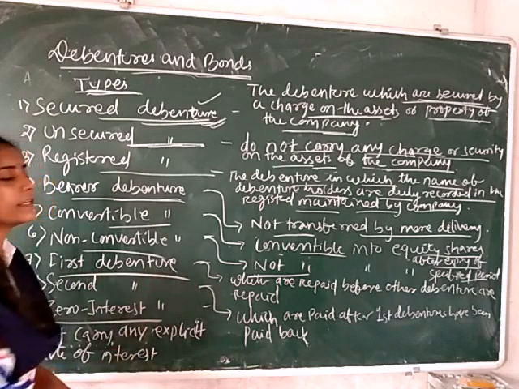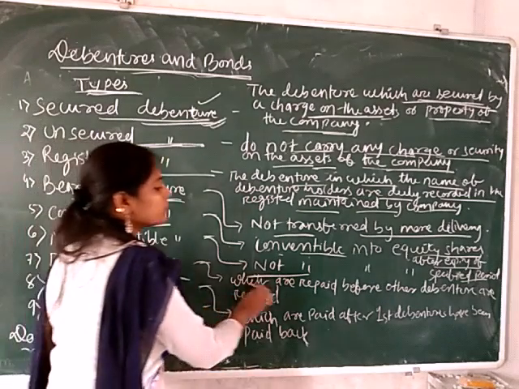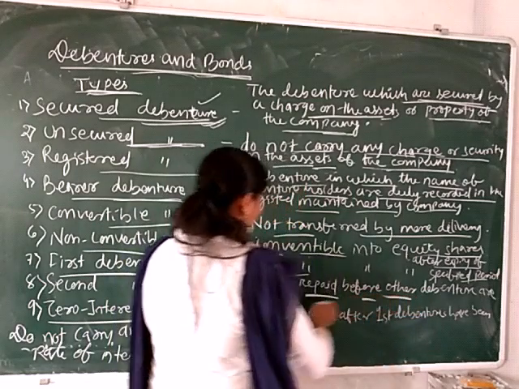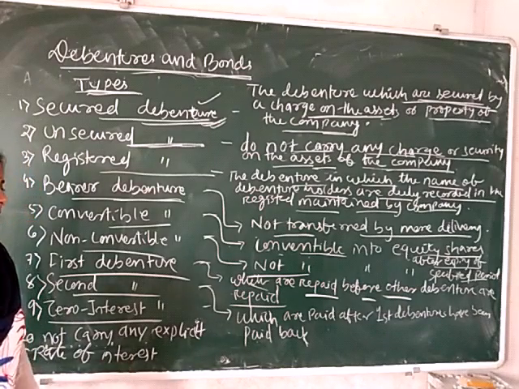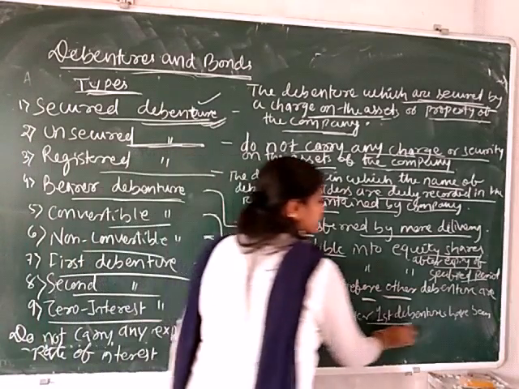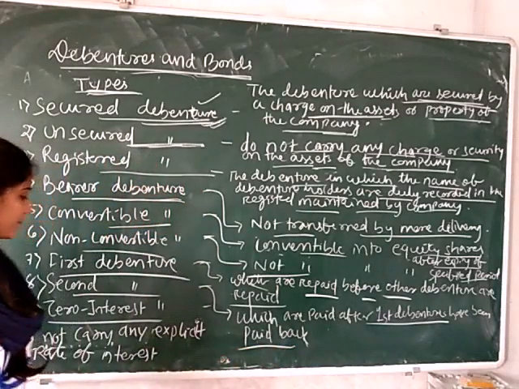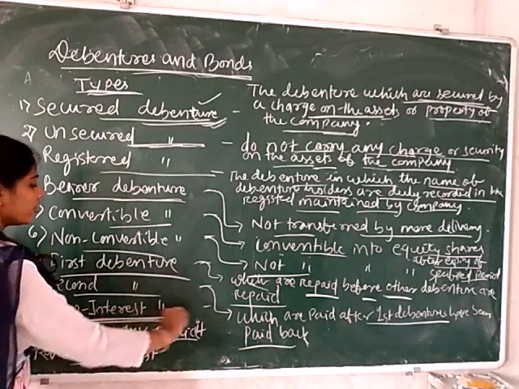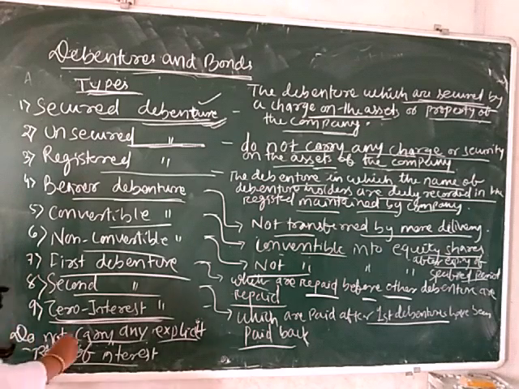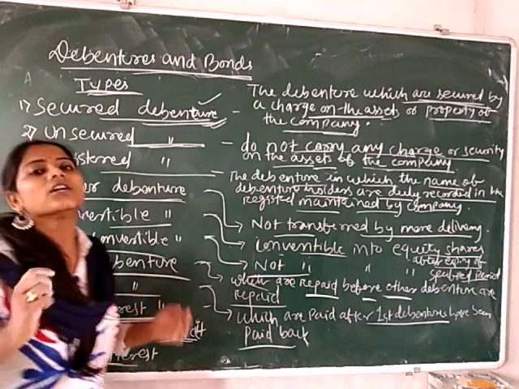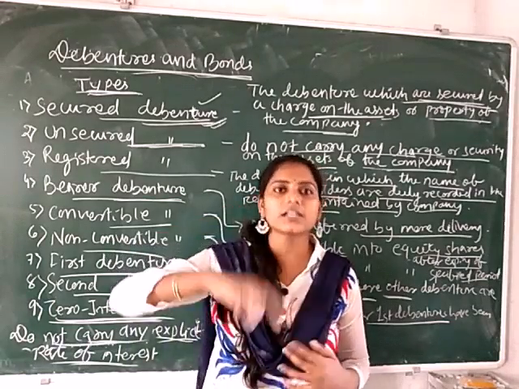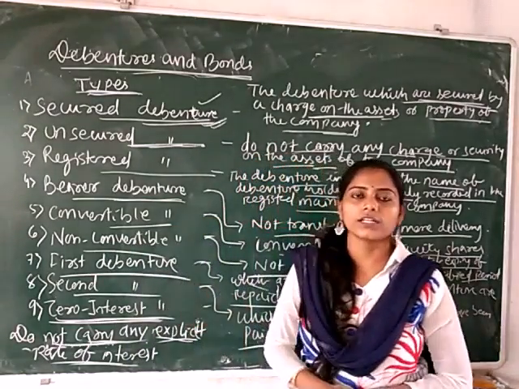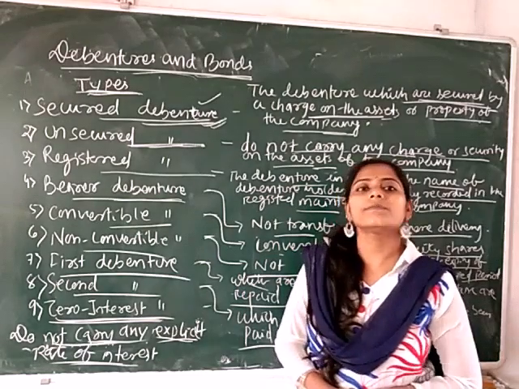Next is first debenture. First debentures are those debentures which are repaid before other debentures are repaid. Second debentures are those debentures which are paid after the first debentures have been paid back. Then the last type of debenture is zero interest debenture. Zero interest debentures are those debentures which do not carry any explicit rate of interest. The difference between the face value of the debenture and the purchase price of the debenture is the return of the debenture holders. So these are basically the types of debenture.